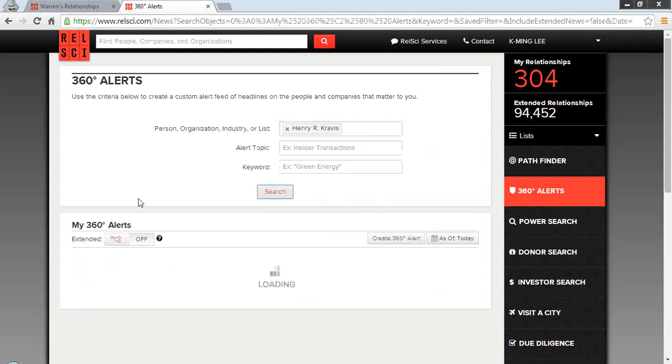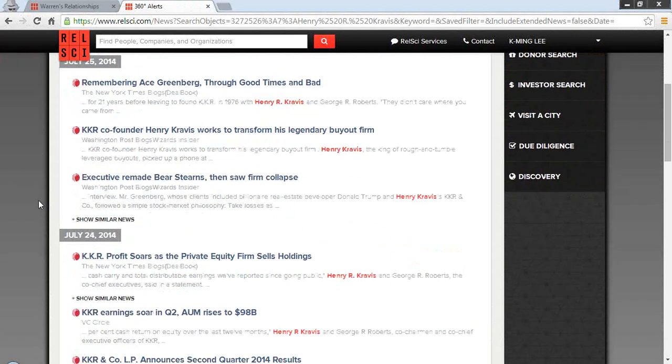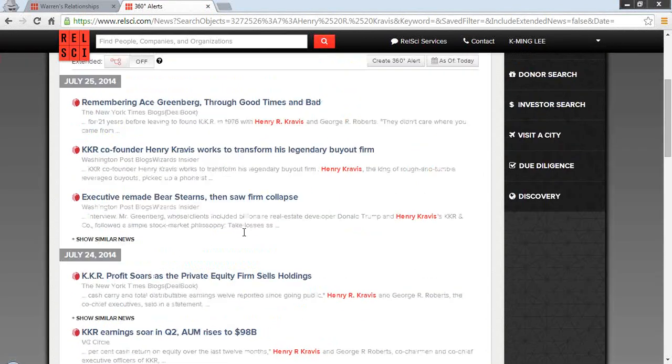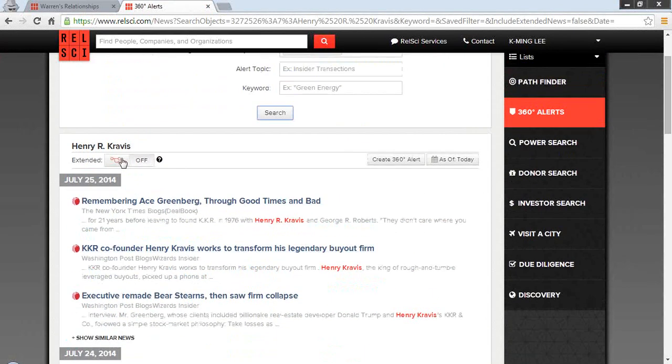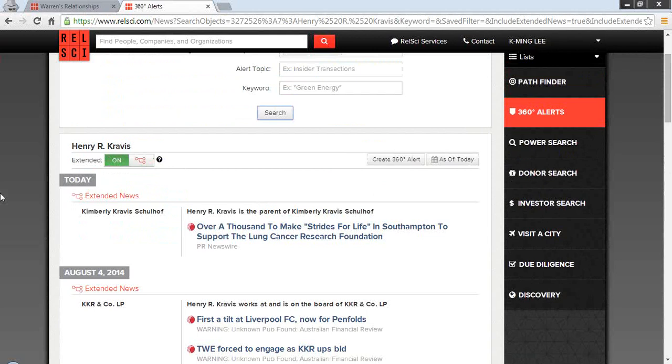And if I search for news on an individual, it will give me a scrolling news feed of recent articles where he was explicitly named in the news. So here's a recent article where Henry was named. I can click in, I can read a bit more. But up top, I want to point out this extended news feature. So if I flag this on, it gives me extended news on him as well.